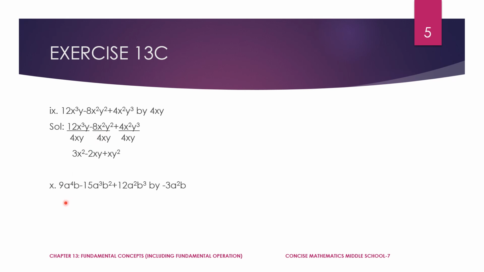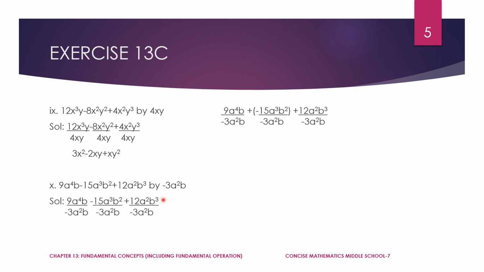Last and least, here also they have given a trinomial which is to be divided with a monomial. So place these terms one under each other, and see, here in this denominator there is minus, so I have taken this minus inside and placed a plus over here, and just cancel this minus and minus. Even here, if you do the cancellation, you will get minus 3a square plus 5ab minus 4b square.